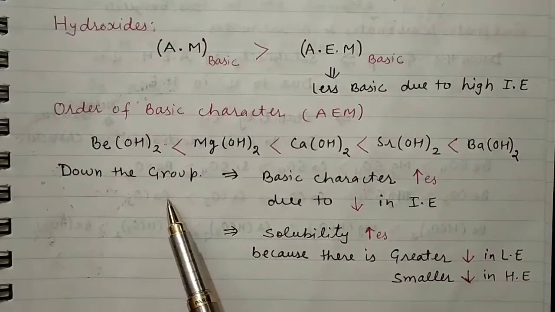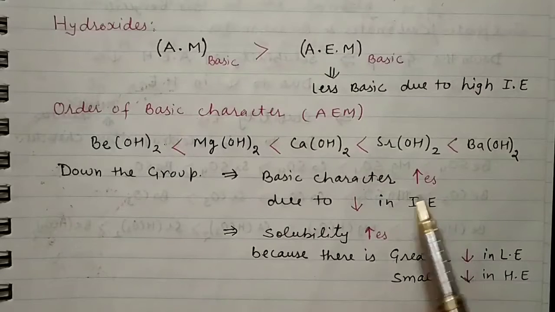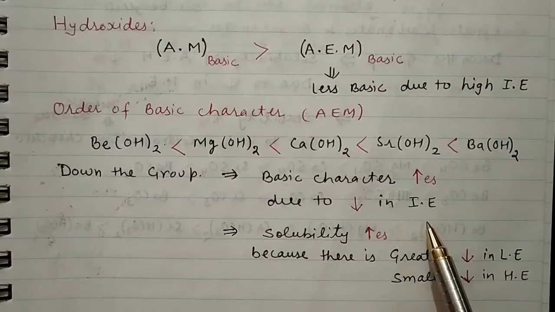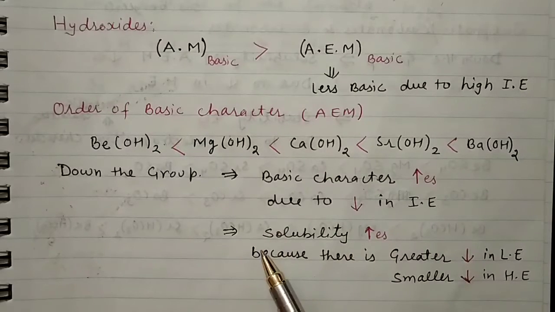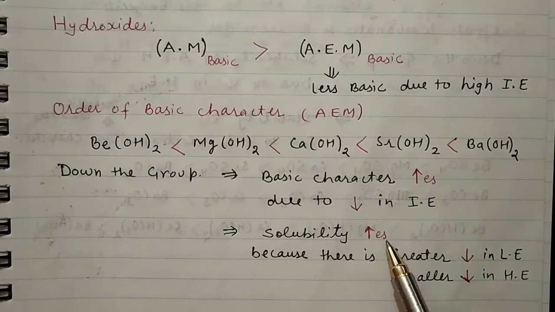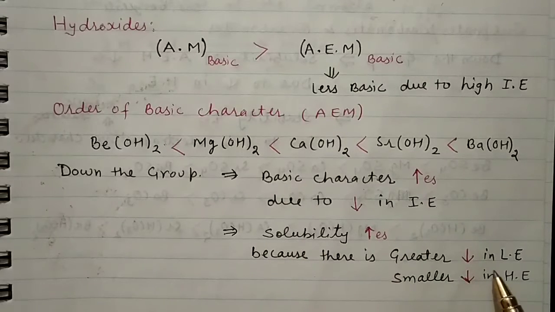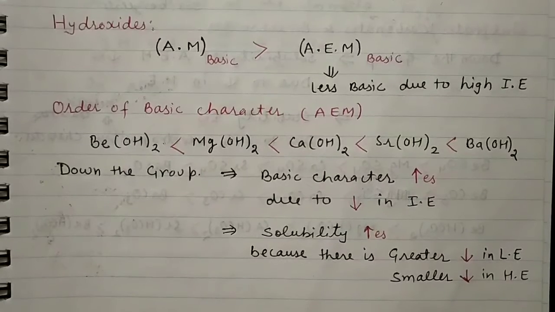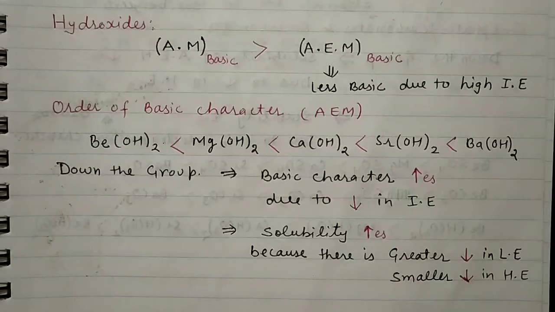So down the group, as you know, basic character increases due to decrease in ionization enthalpy, and solubility also increases because there is a greater decrease in lattice enthalpy and a smaller decrease in hydration enthalpy. There is a simple funda of solubility: the lower the lattice enthalpy and the higher the hydration enthalpy, the more will be the solubility.